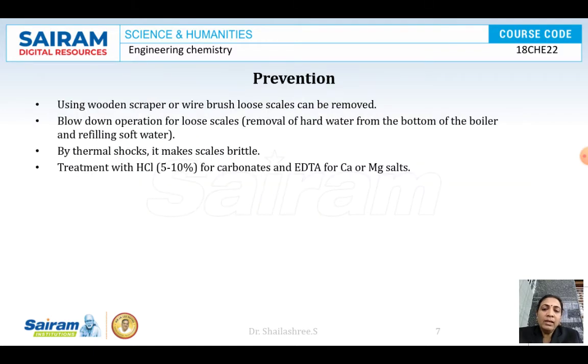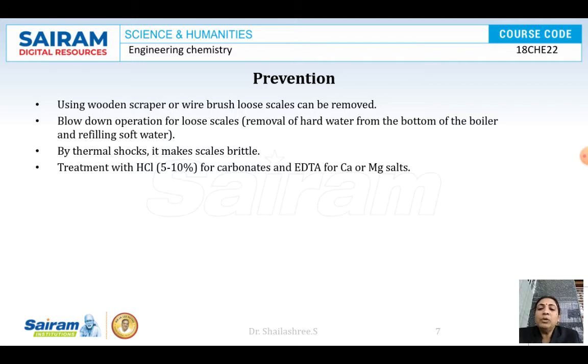Fine. And then how to prevent the scale formation? Usually the boiler should be cleaned by using either a wooden or wire brush. A wire brush or wooden scraper should be used to clean the boiler, but the expense will be very high. Huge boilers will be there, and it's not an easy task to clean them. They can be cleaned by using a wooden scraper or the wire brush apparatus.